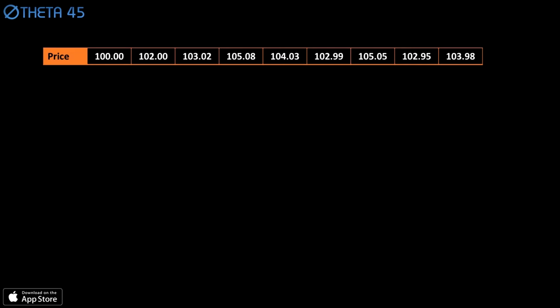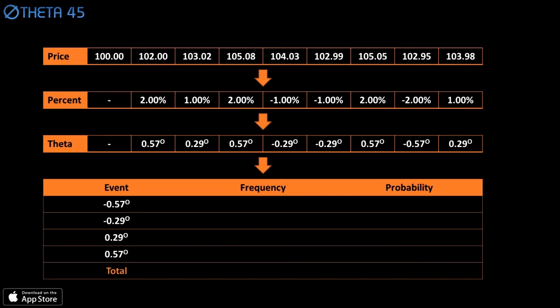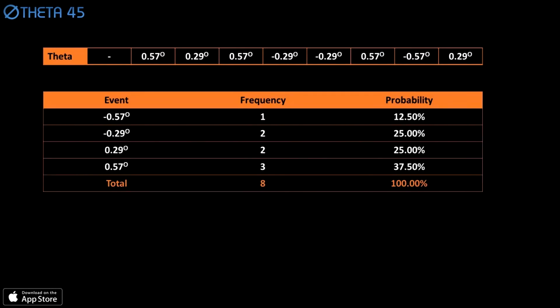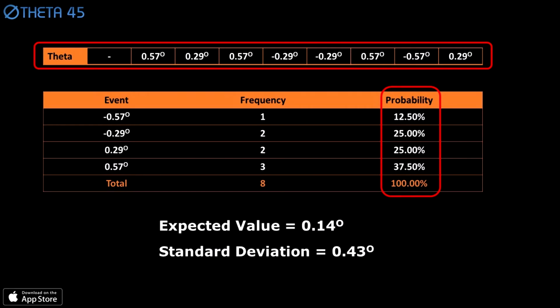Using this sample space, Theta 45 measures the frequency of occurrences for each angular return to create an event space, and then divides each frequency by the total number of events to create a probability distribution function. Using this function, Theta 45 can now calculate the expected value of the next angular return and a standard deviation. We can now process this probability trading indicator through a real-time artificial intelligence algorithm.